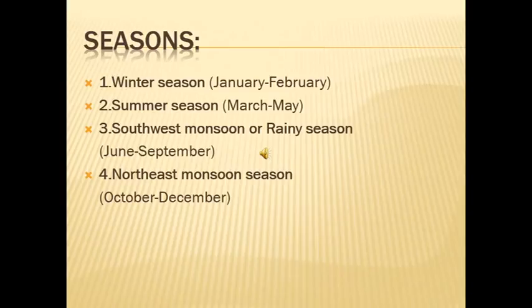Okay, one more time. Winter season starts from January to February. Summer season starts from March to May. Southwest monsoon or rainy season starts from June to September. And northeast monsoon season starts from October to December. These are all the four seasons in India.